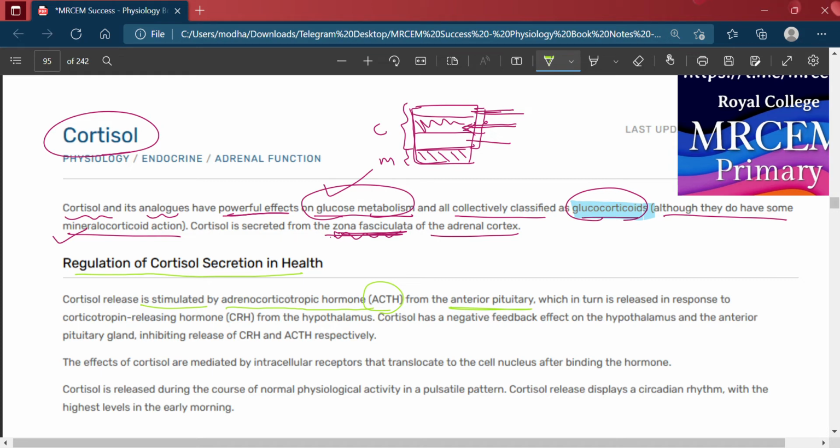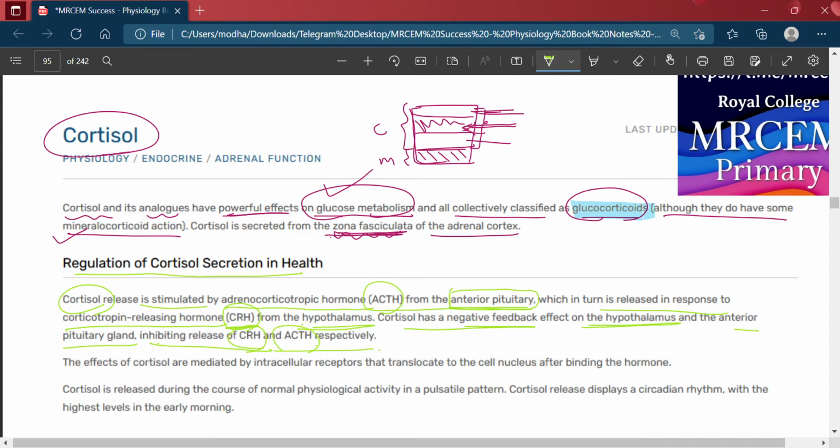ACTH stimulates cortisol secretion, and ACTH release itself is in response to corticotropin-releasing hormone from the hypothalamus. Cortisol has a negative feedback effect on the hypothalamus and the anterior pituitary, inhibiting the release of corticotropin-releasing hormone and ACTH respectively.